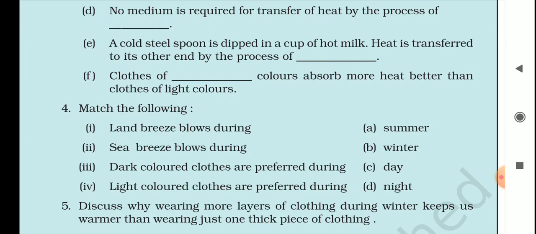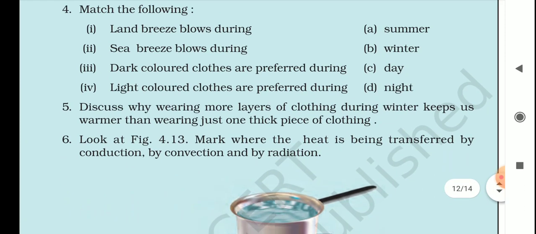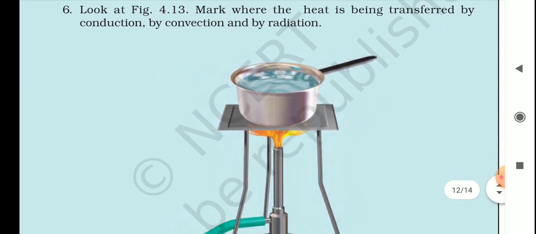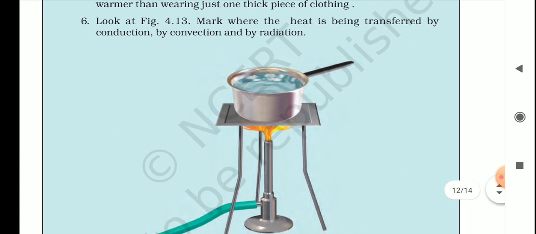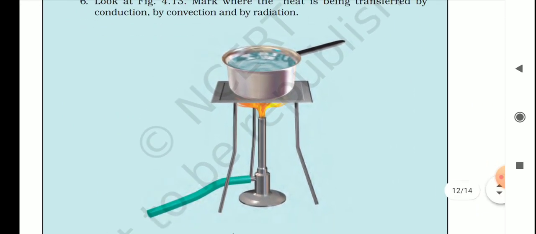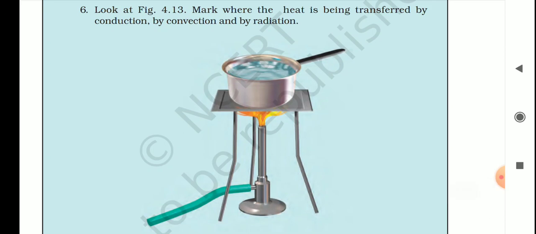Okay. So let's move on to the next question. That is question number 6. Now it is saying, look at figure 4.13 and mark where the heat is being transferred by conduction, by convection, and by radiation.